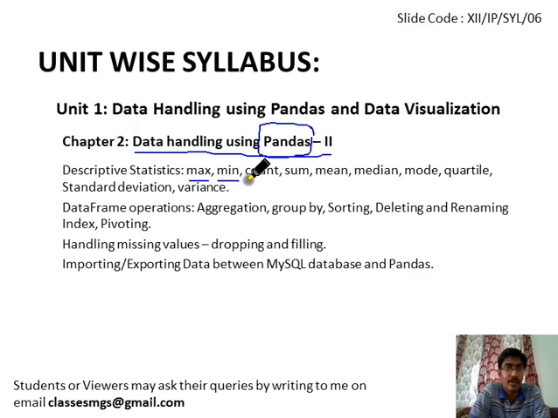Minimum value among the column or row, count the number of items in a row or column, sum of the column or sum of the row, finding the mean of the row or column, finding the median, finding the mode, finding the quartile of the column or row, finding the standard deviation of the column or row, finding the variance. All these descriptive statistics have certain functions. We will discuss those functions with syntax and how they perform.